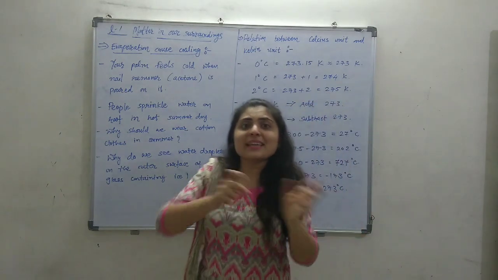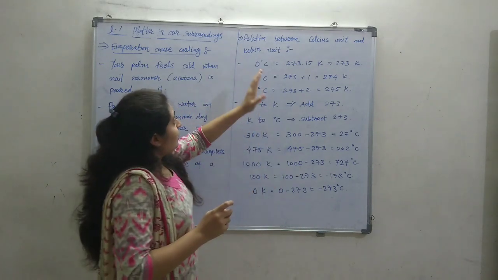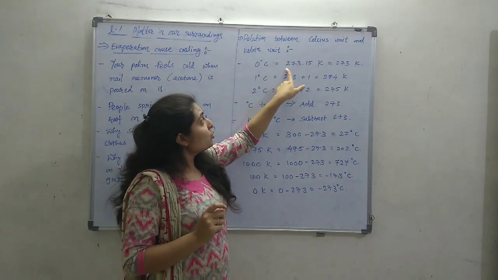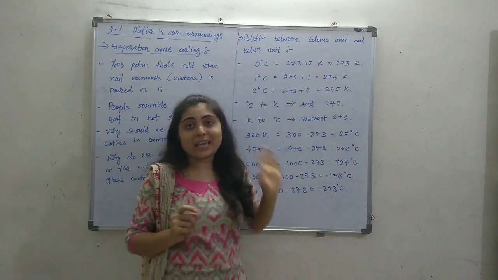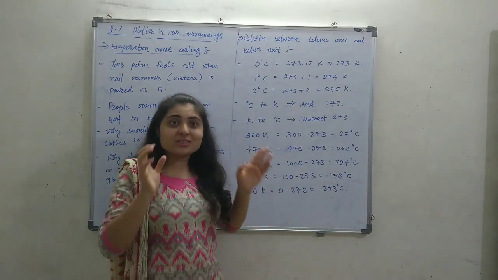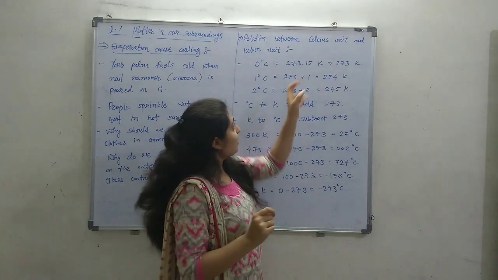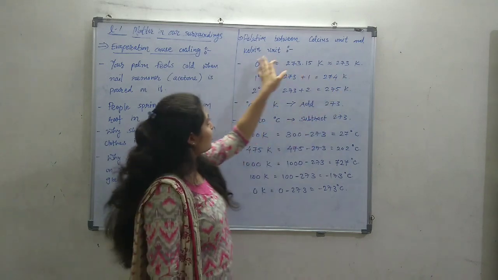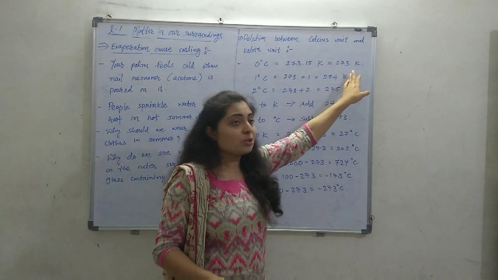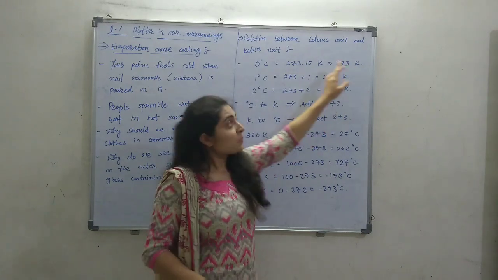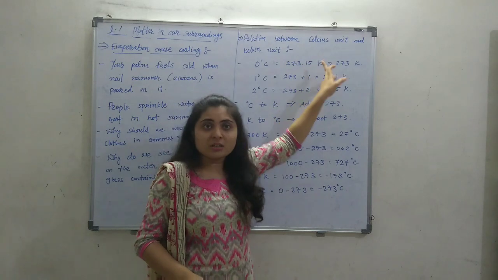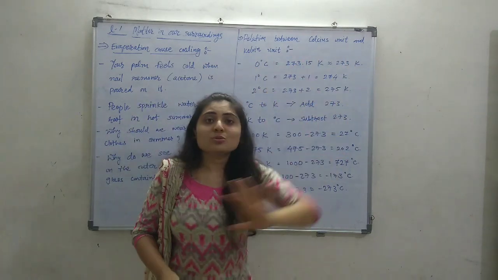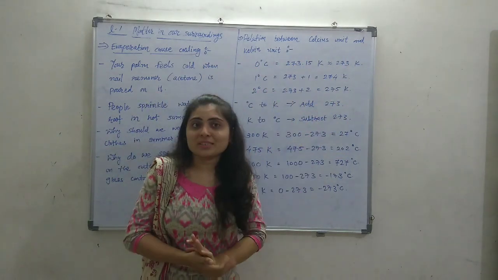Now, what is the relation between Kelvin and Celsius? The relation is that 0 degrees Celsius is equal to 273.15 Kelvin, which is approximately taken as 273. So if you write 0 degrees Celsius is equal to 273 Kelvin, that is perfectly okay. And if you write 273.15, that is okay too. But generally in this chapter we use 0 degrees Celsius is equal to 273 Kelvin.